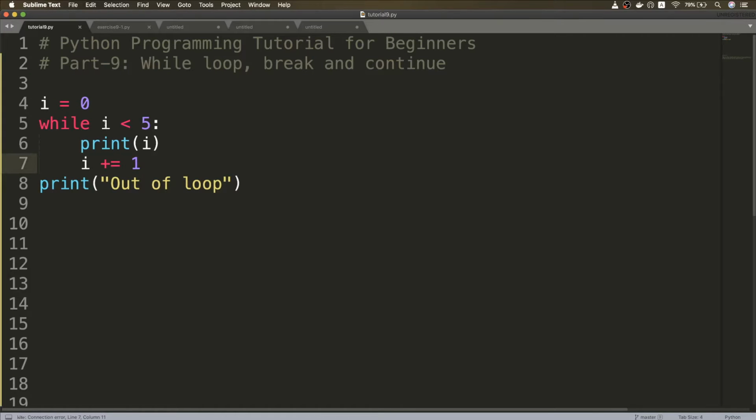So if we check the code again, we see I is equal to 0. So this condition is satisfied, so we come inside the loop. We print the I and then I becomes 1. Since I is still less than 5, we again come into the loop. 1 is printed and I becomes 2. And similarly, when I becomes 4, at that point after printing 4, I becomes 5. Now 5 is not smaller than 5, thus this condition is violated. Hence we come out of the loop. Hence this statement is printed after I becomes 5. So this is the basic concept of while loop or loops in general.